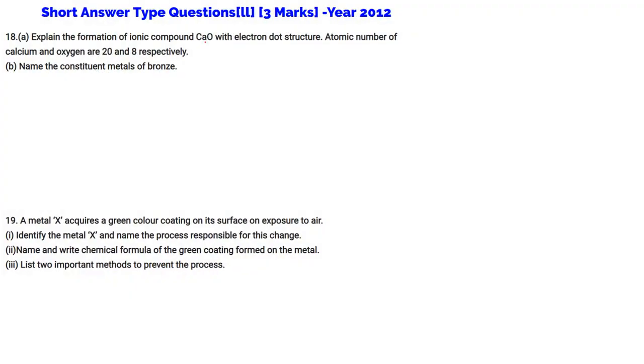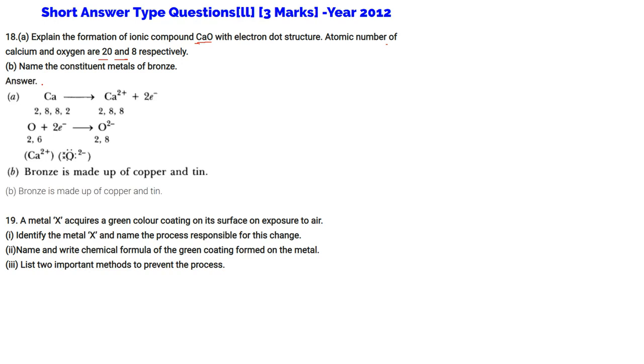Explain the formation of ionic compound CaO with electron dot structure. Atomic numbers of calcium and oxygen are given as 20 and 8. Ca, because 2, 8, 8, 2 is there, it will lose 2 electrons to form 2, 8, 8. Oxygen, because it needs 2, will take 2 electrons, it will become 2, 8. So Ca2+ and O2-.